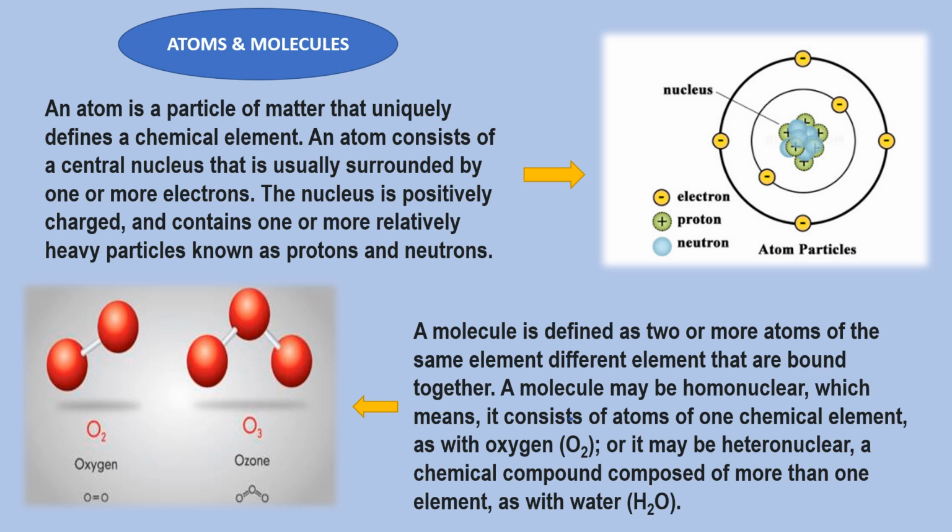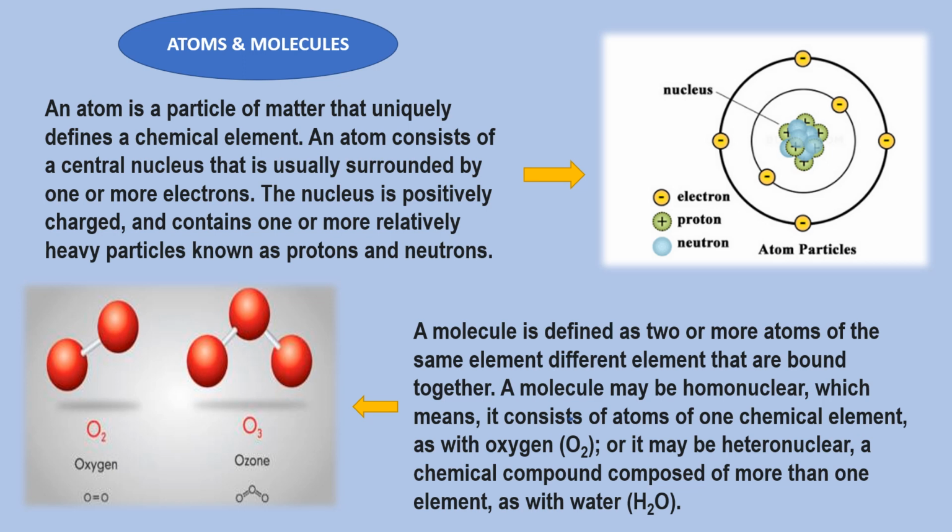Now see the picture, first the oxygen molecule. Obviously the oxygen molecule contains two oxygen atoms, that means the same atom, so this is called homonuclear. In case of O3, that is ozone, here also three oxygen atoms, the same atom, are present within a molecule. That means these are also homonuclear.